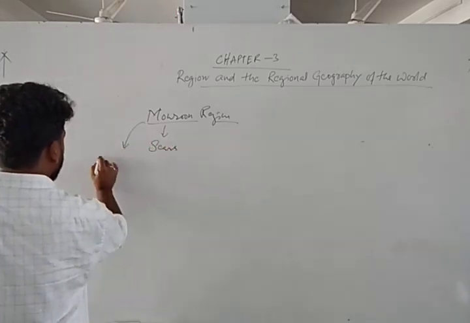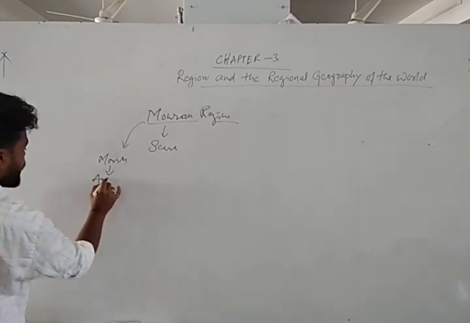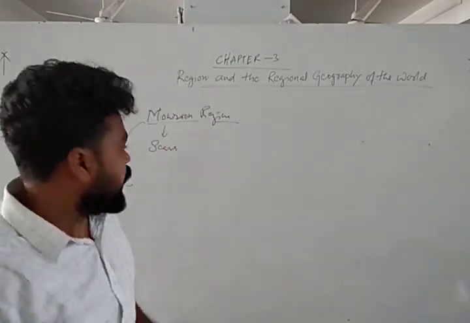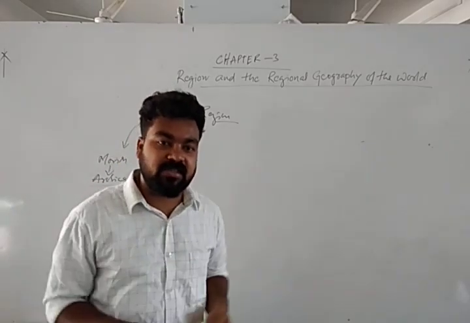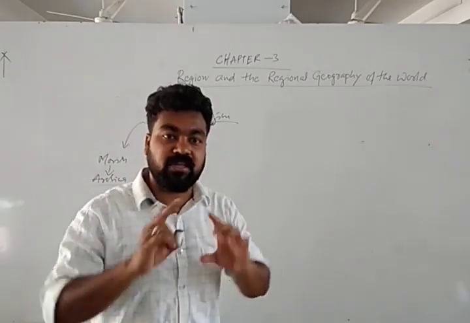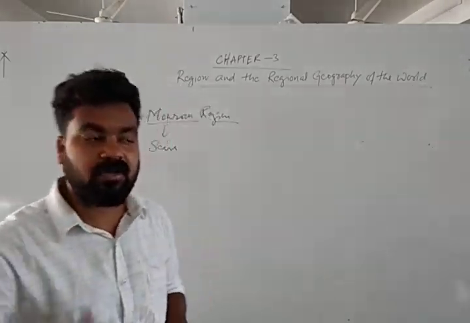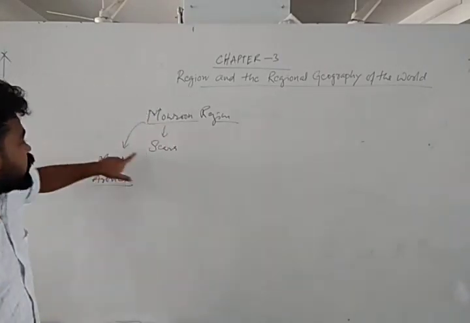Monsoon is derived from the Arabic word, from the time of Ibn Battuta and Al-Biruni. When these geographers searched over the Mediterranean region and the Indian Ocean, they found a unique type of wind pattern originating from the Indian Ocean toward the northeastern part of the continent. So that is called the monsoon, which means season.